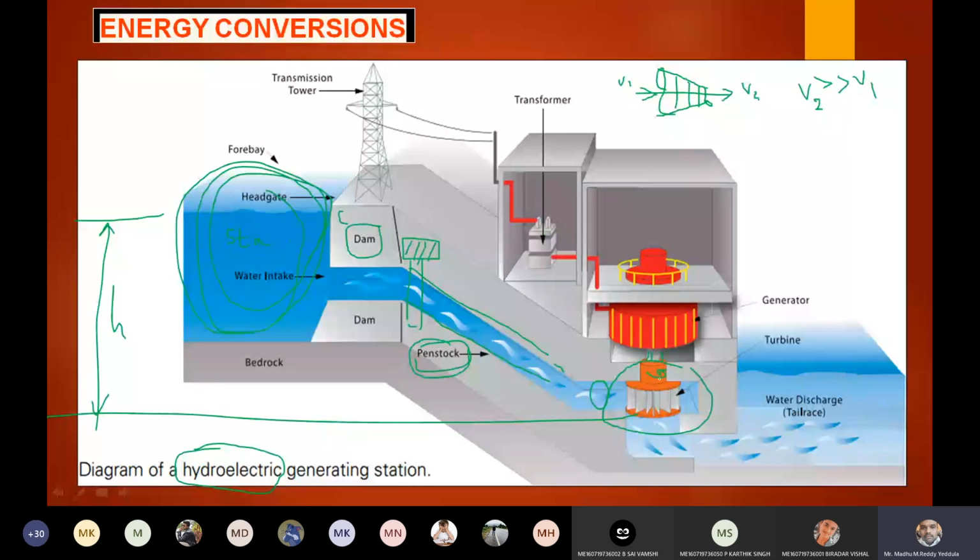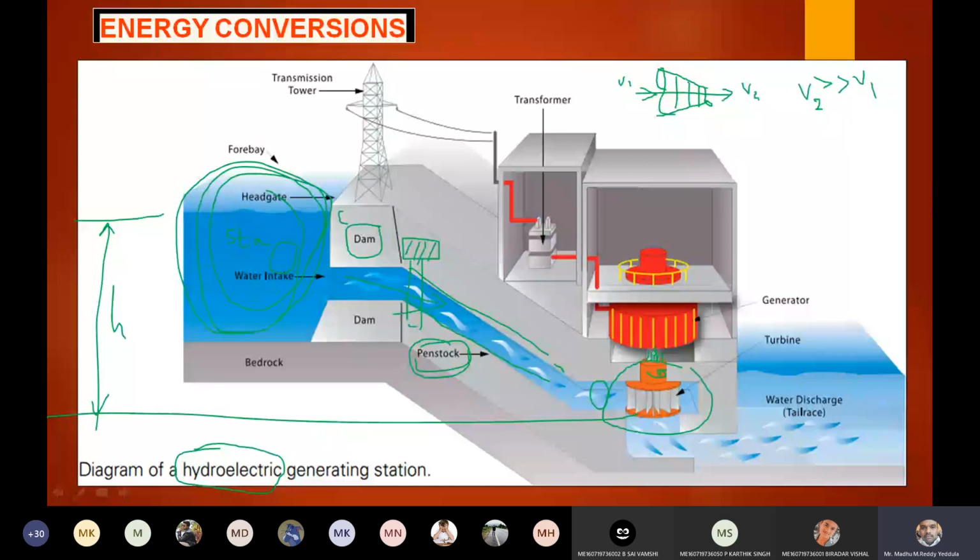Now this kinetic energy is converted into which type of energy? Mechanical energy. Always, rotational energy is our mechanical energy, right? See, potential energy is in the water when it is in rest position. When the water is flowing due to the velocity, it has kinetic energy. When this high velocity water impinges over the blades of the turbine, the shaft of the turbine starts rotating. The generator shaft is also coupled to the turbine shaft. Thereby this energy is called mechanical energy, right?